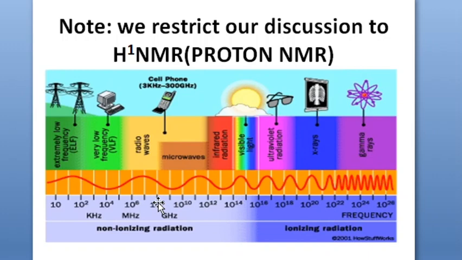For such nuclei spinning in the presence of an external magnetic field, this radio frequency radiation is passed. Then they absorb this radiation, and the amount of light that is absorbed or emitted can be recorded, and that recorded thing is obtained as lines or a graph. That graph is the NMR spectrum, and that instrument is referred to as the NMR spectroscopy instrument.